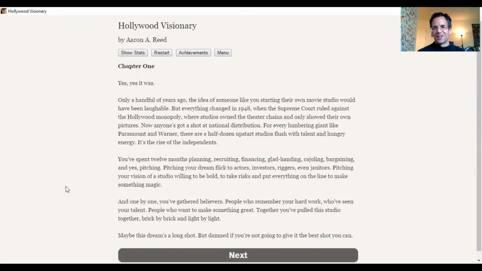Now that was all prologue. So this is basically our independence from the studio. And there's some good history here about what happened in 1948 when the Supreme Court ruled against the Hollywood industry, forcing it to divest itself of one of its major components, and it turned out to be exhibition. And it's the day of the independence. So this is the beginning of the independent studio system.